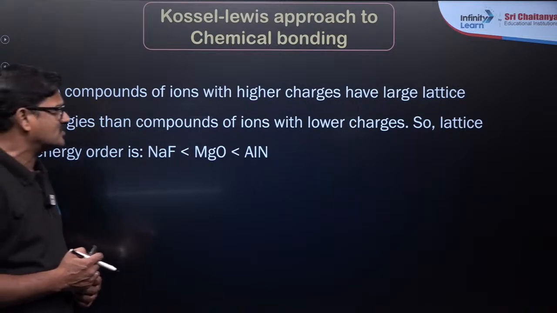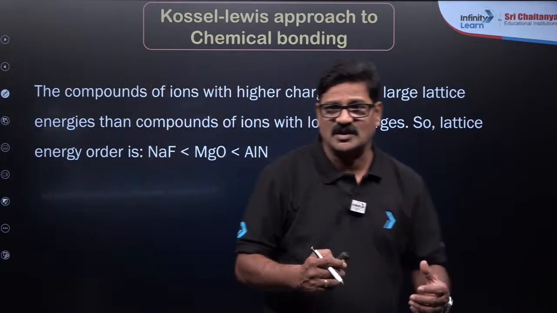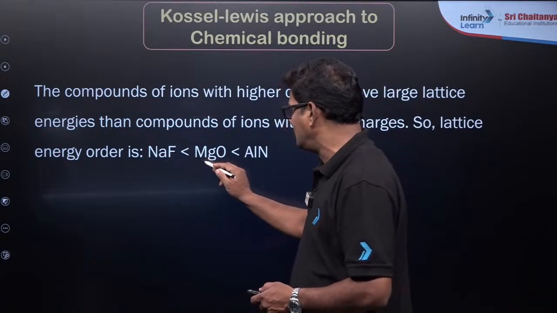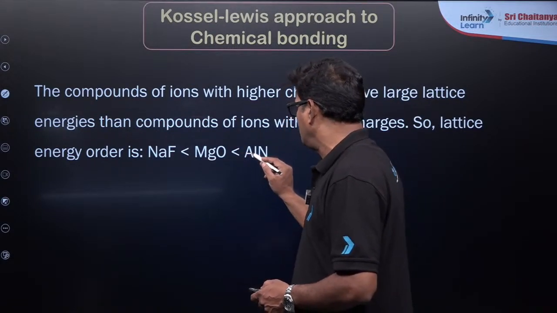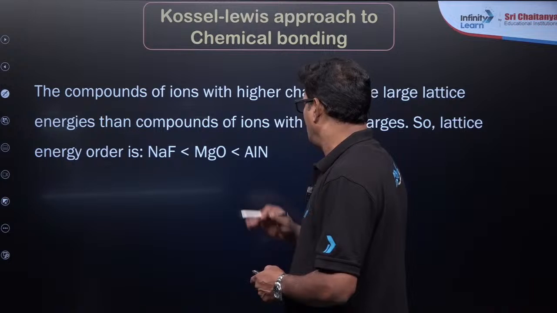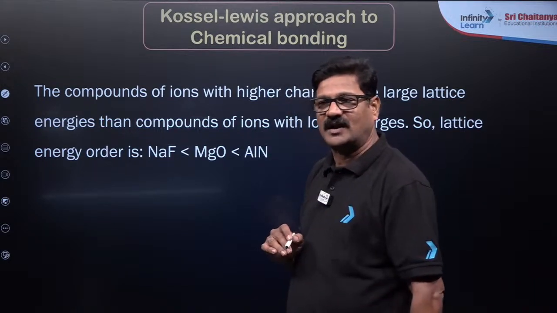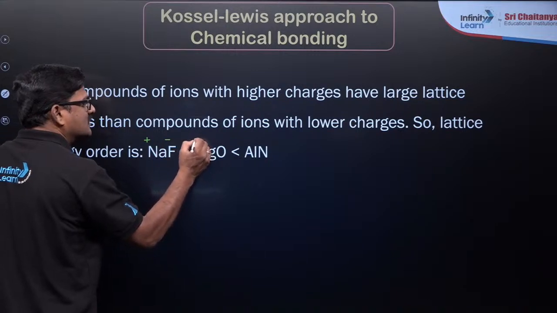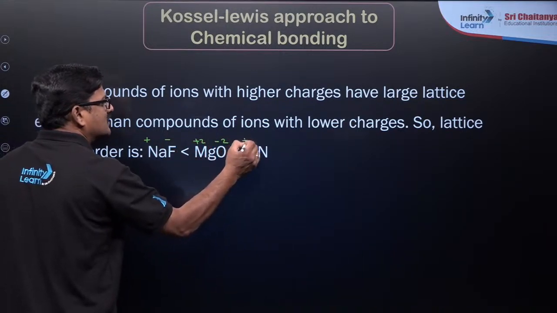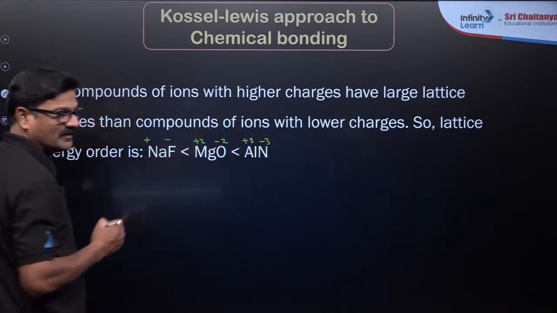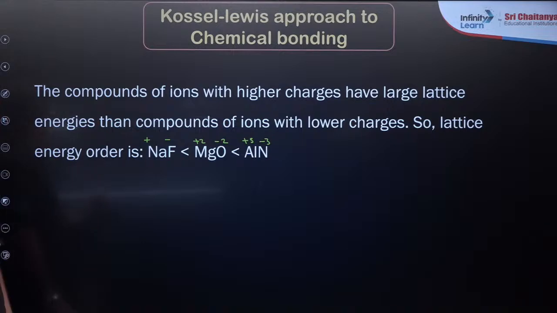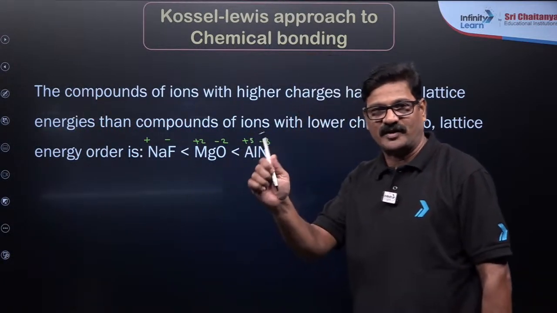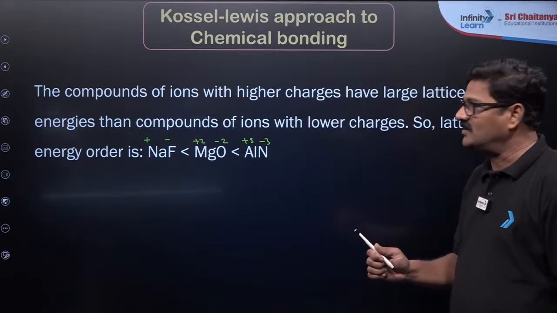Also you can see here the compounds of ions with higher charges have greater lattice energy than the compounds of ions with lower charges. So the lattice energy comes in the order sodium fluoride is less than magnesium oxide, and it is less than aluminum nitride. How? It is +1 -1, +2 -2, and +3 -3. So greater the magnitude of the charge, greater is going to be the lattice energy. That is the key point.